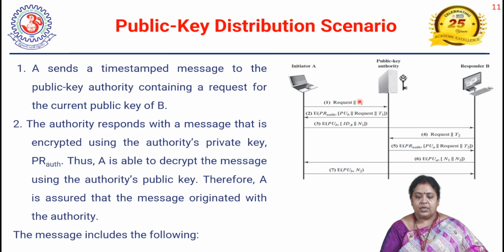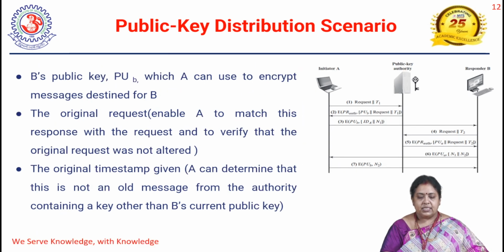In order to ensure the integrity, the same request is sent again to A. Okay, now A knows the public key of the authority, so by using it, A is going to decrypt the message and find the public key of B, and it ensures that the message has not been altered. That is the second step.